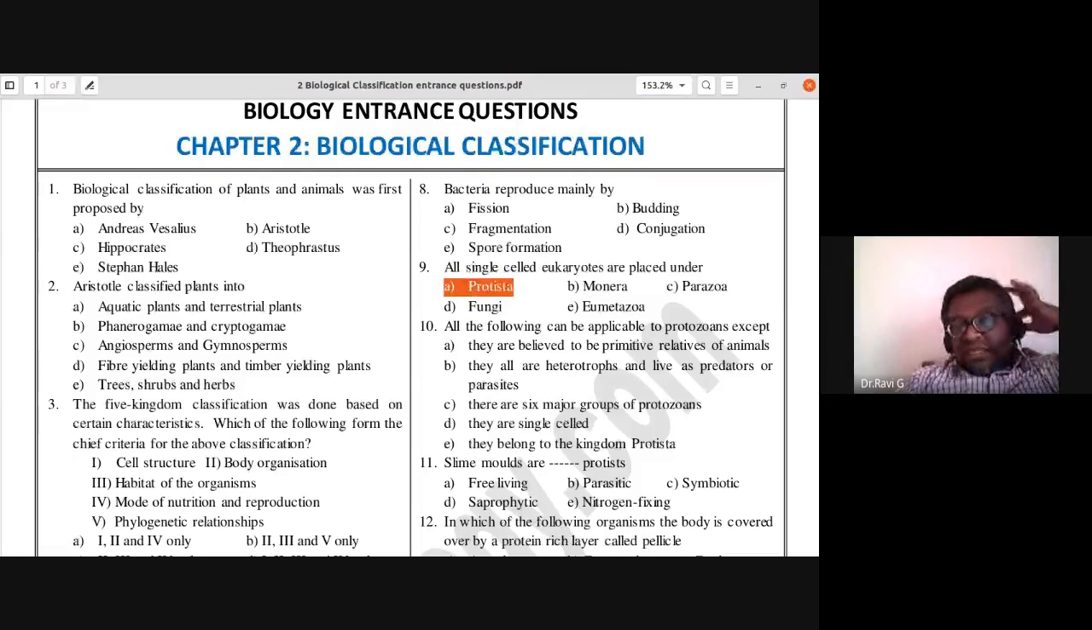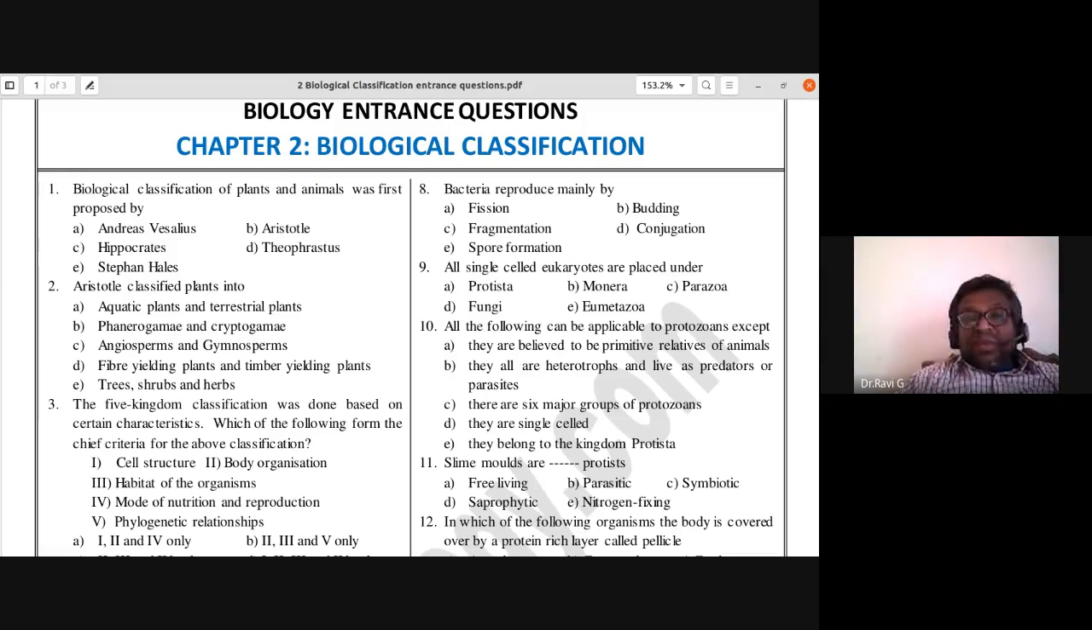Ninth one, A is the answer. Tenth one: all the following can be applicable to protozoans except: they are believed to be primitive relatives of animals; they are all heterotrophs and live as predators or parasites; there are six major groups of protozoans; they are single celled; they belong to the kingdom Protista. Which of these is the incorrect statement for protozoans?